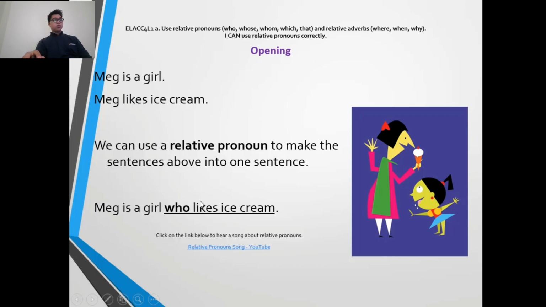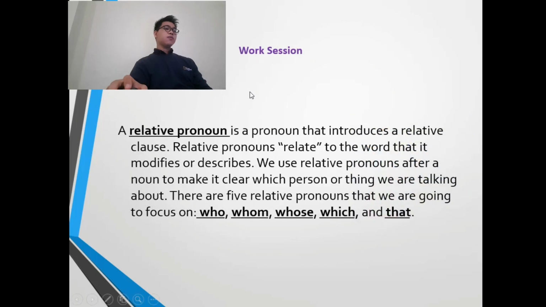Okay, let's see this one. Mega is a girl who likes ice cream. Mega is a girl. Mega likes ice cream. So we combine them to be one sentence using relative pronouns. Mega is a girl who likes ice cream. So a relative pronoun combines two sentences into one sentence, or one clause. A relative pronoun is a pronoun that introduces a relative clause.